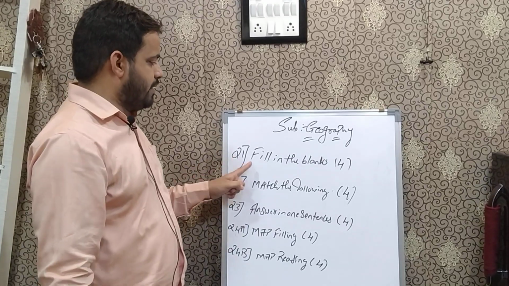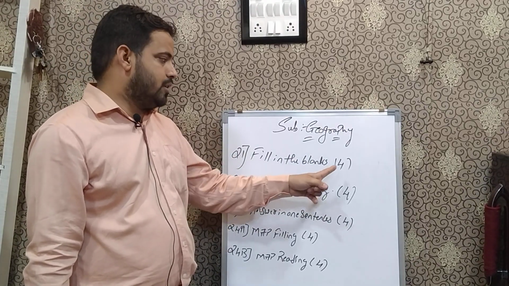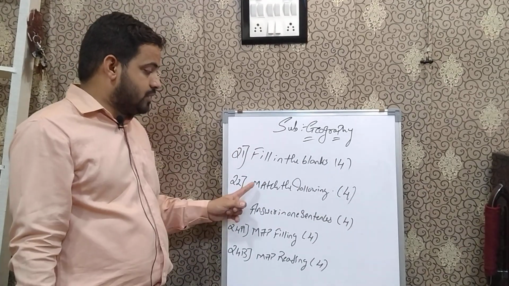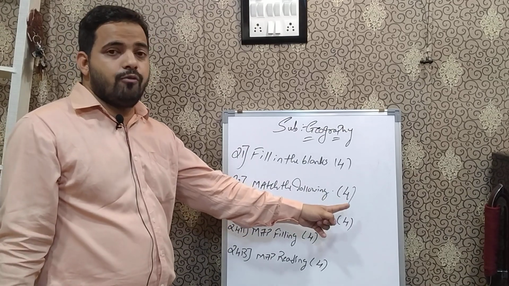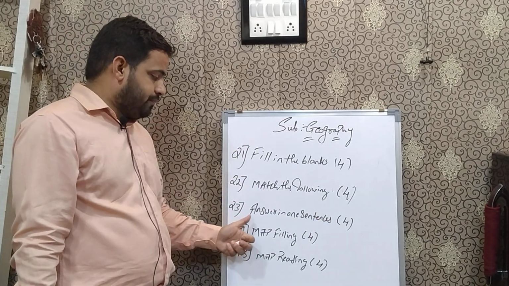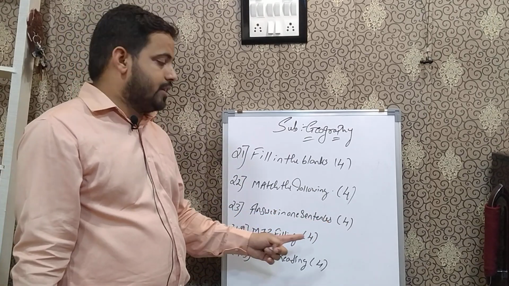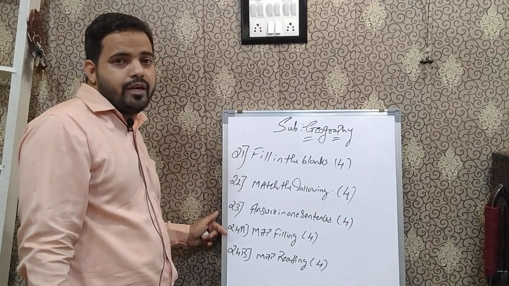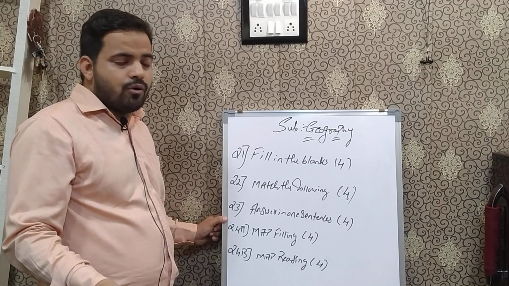If you see question number 1, fill in the blanks, or you can also get choose the correct option here, it will be for 4 marks. Then question number 2 is match the following, or they may ask you the odd man out. Here you will be getting 4 marks. Question number 3, answer in one sentence, or they may ask you name the following, consisting of 4 marks. That means the pattern for question numbers 1, 2, 3 is not fixed. It is according to the choice of the question.